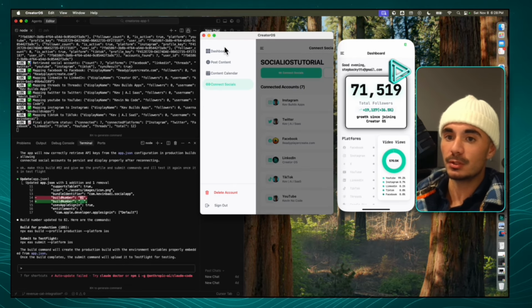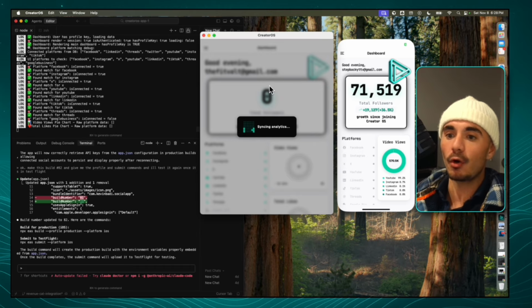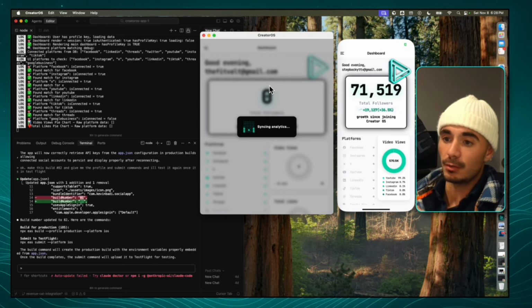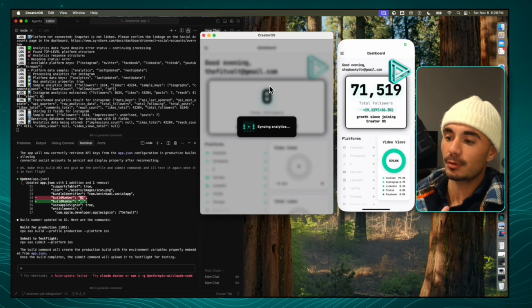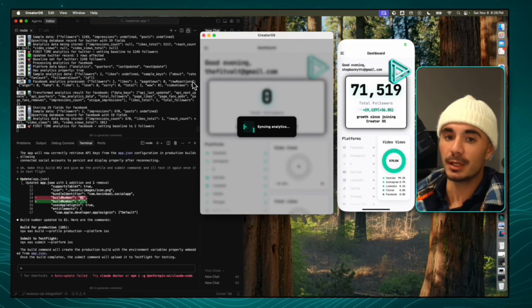So the first thing we want to do is head over to the dashboard and gain all of the analytics from this user. So the user connected their socials, but now we want to see everything that is involved with their social standing. And this will help them understand where their audience is, where their likes are coming from, where their views are coming from. But more importantly, we're also going to be tracking their growth per platform. So if a user doesn't know which social platform is generating the leads or which social platform is growing the fastest, this is the best way to do that.